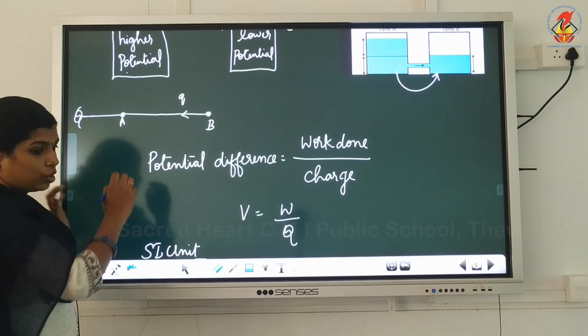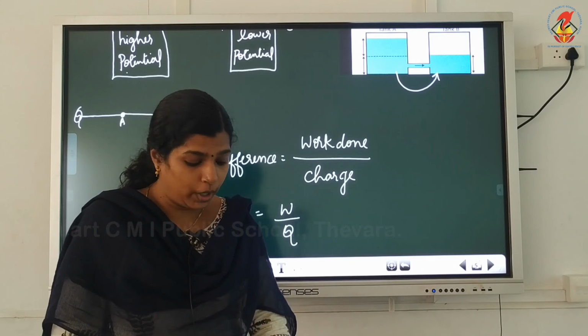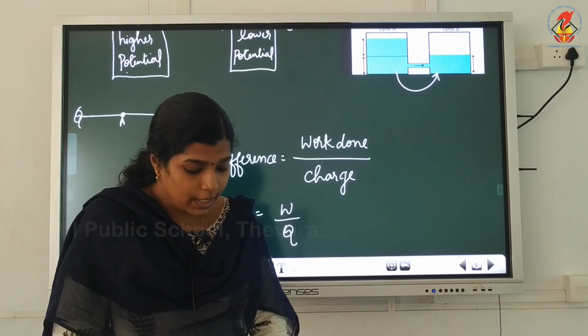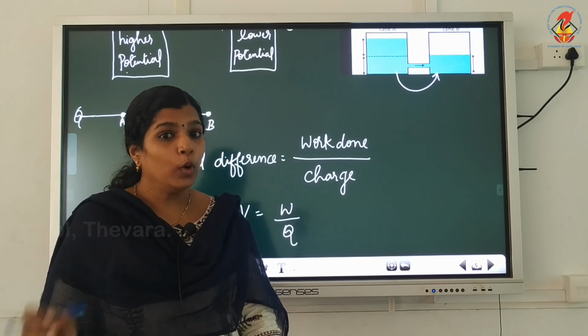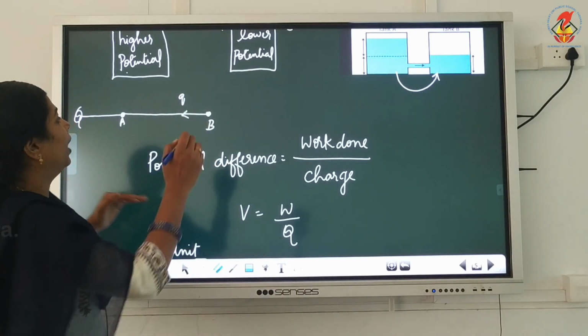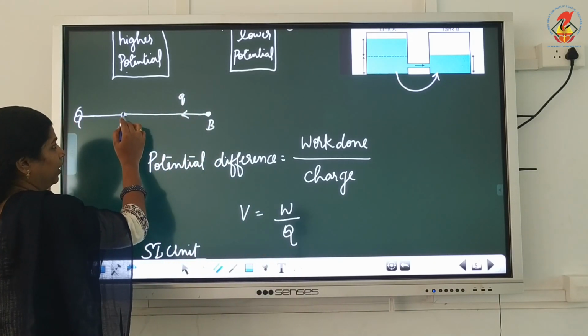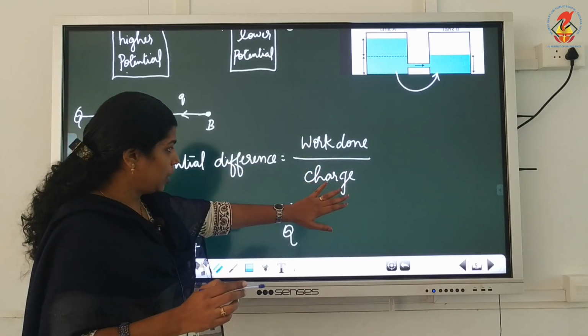So, potential difference between two points in a current carrying conductor is defined as the work done to move a charge from one point to another. Okay. So, potential difference is work done by charge.